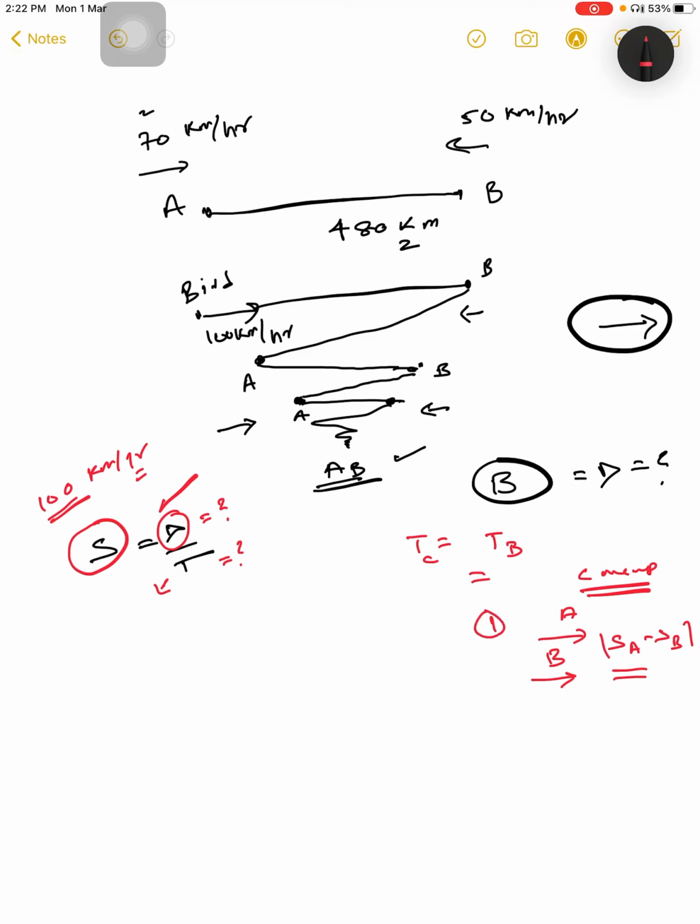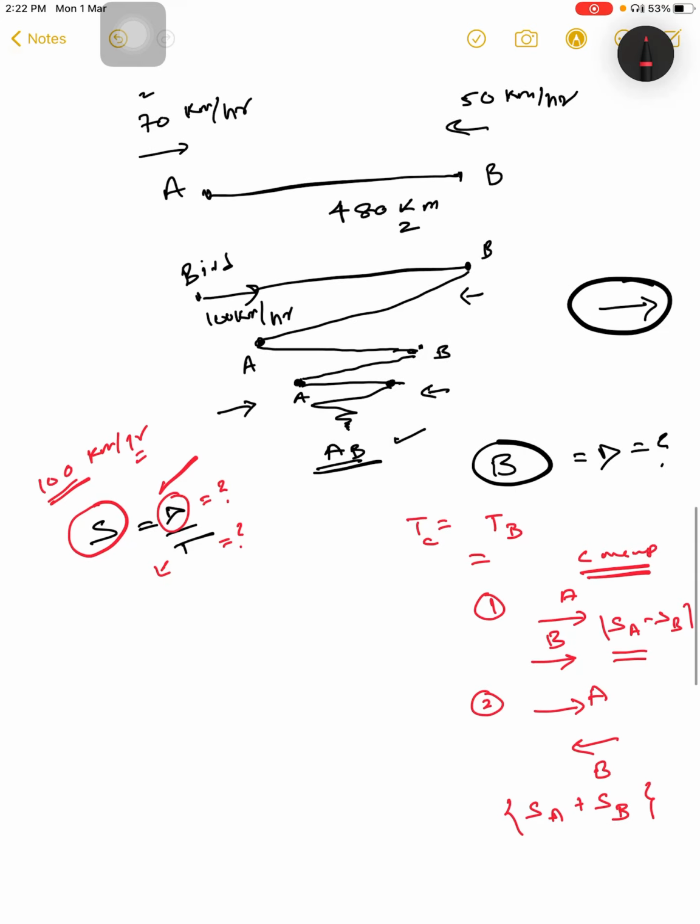Second condition, if both are moving in opposite directions, suppose A is moving in this direction and B is moving in this direction, then the speeds will be added. So this second condition is applicable here. Train A is moving in this direction and train B is moving in this direction.